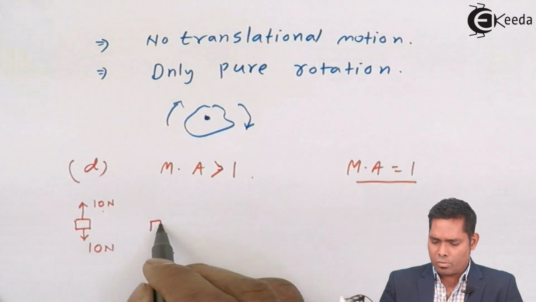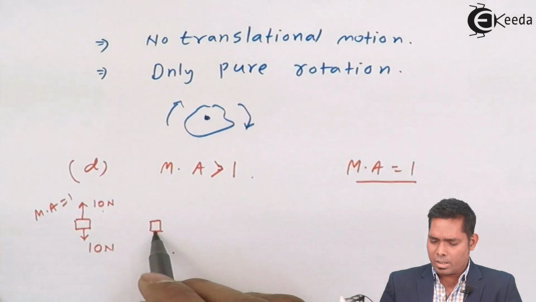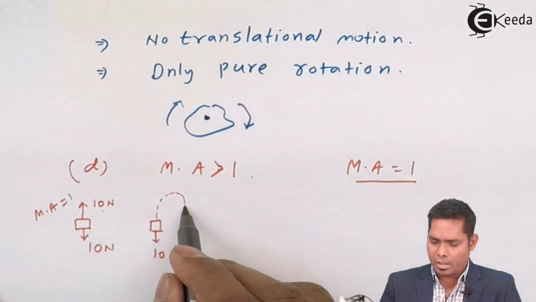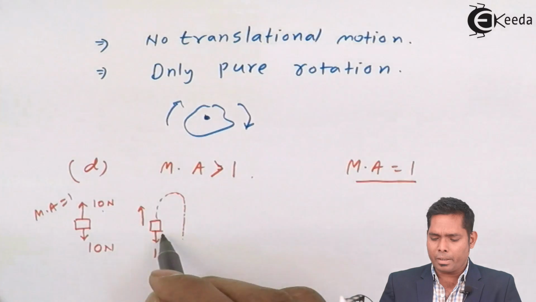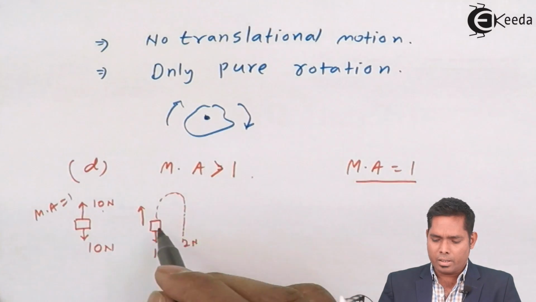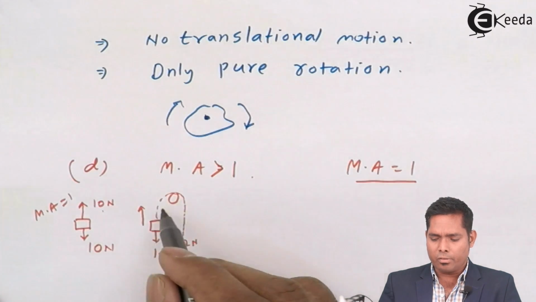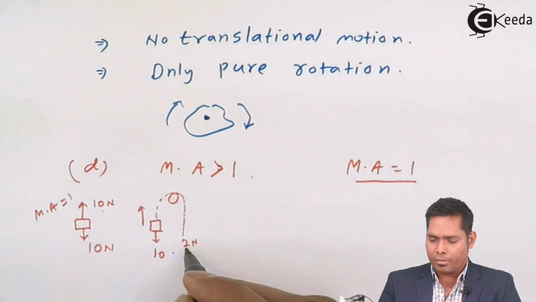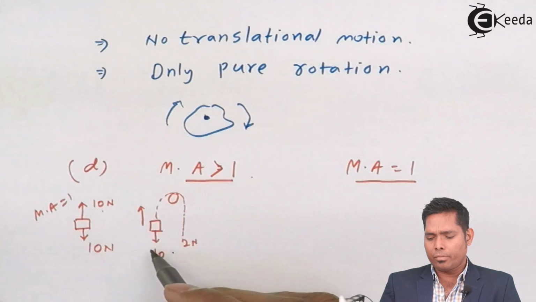But here the situation is that the weight is 10 and I apply certain means so that it is lifted. I am not applying 10, I will apply suppose 2 Newton force, and still it's being lifted. This is possible through a pulley or a lever arrangement. So there is a mechanical advantage, because I'm applying less and getting the weight lifted.